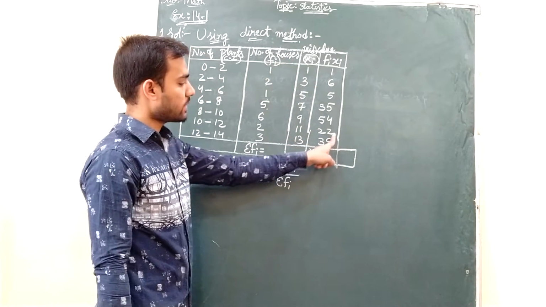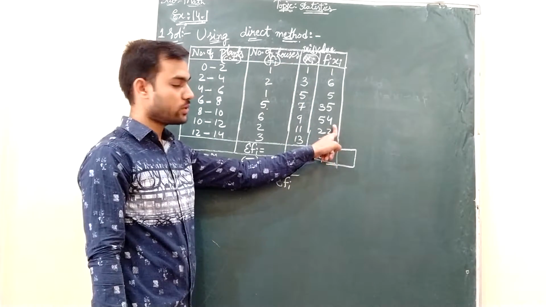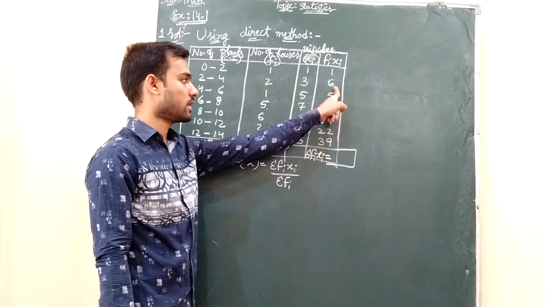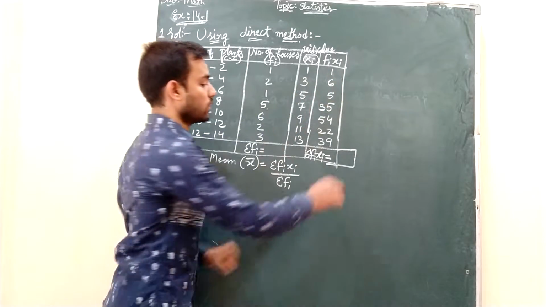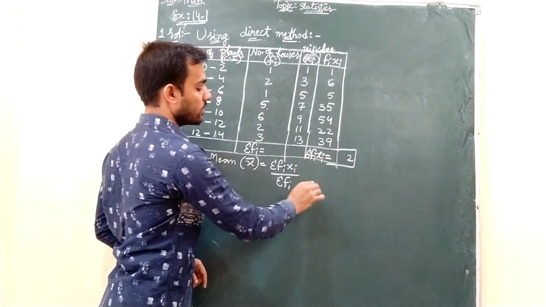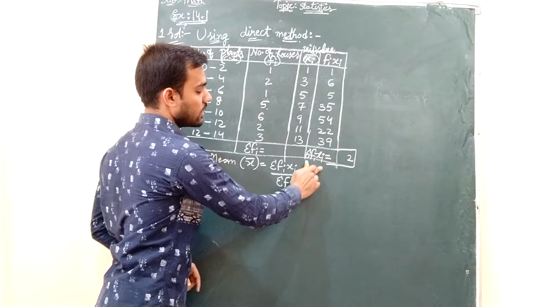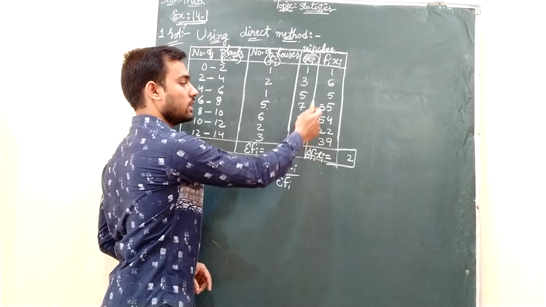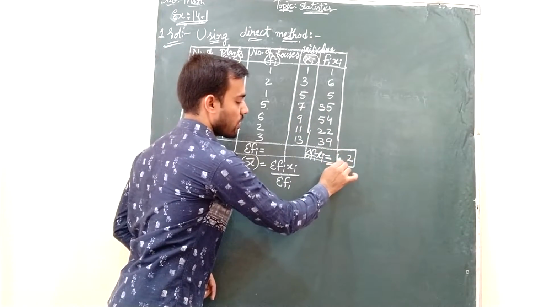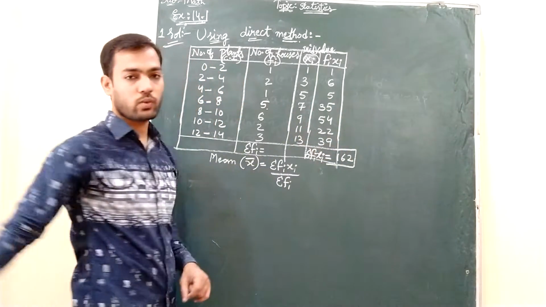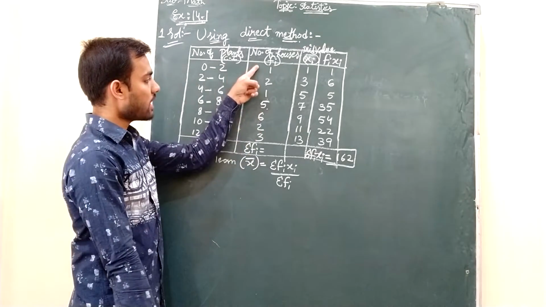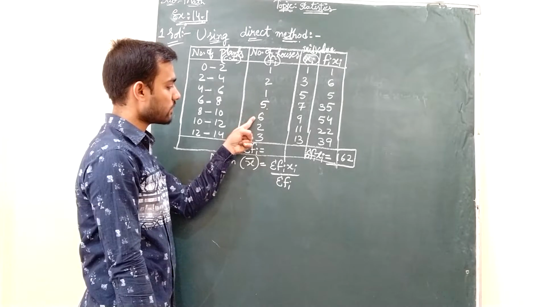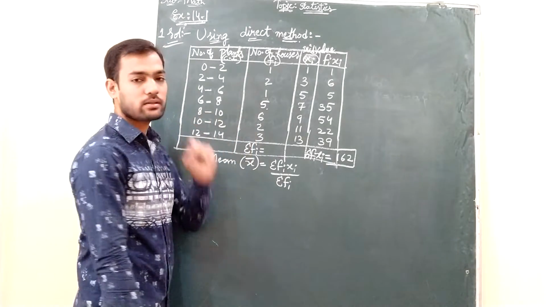So when you add 9 plus 2, 11, plus 4, 15, plus 5, 20, plus 5, 25, plus 6, 31, plus 1, 32. 2 and 3 goes carry, right? So this 3 plus 3, 6 plus 2, 8, plus 5, 13, plus 3, 16. So you got sigma fi xi total as 162, and this sigma fi total will be 1 plus 2, 3, plus 1, 4, plus 5, 9, plus 6, 15, plus 2, 17, plus 3, 20.